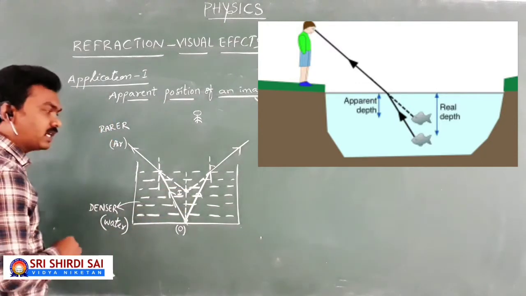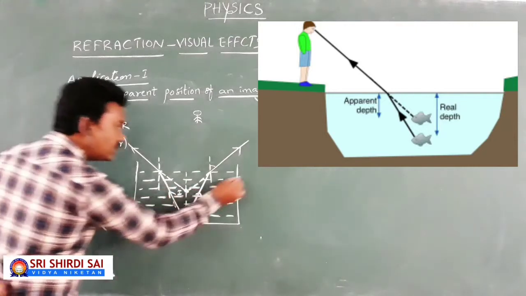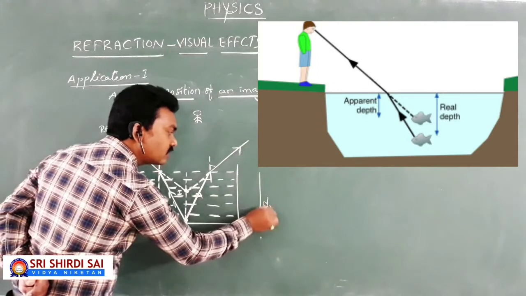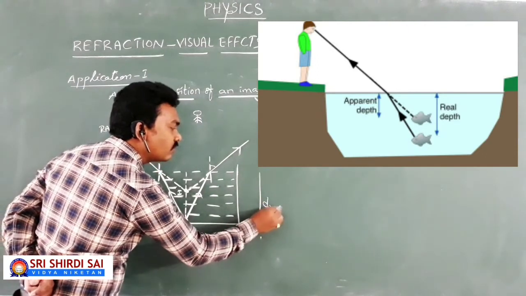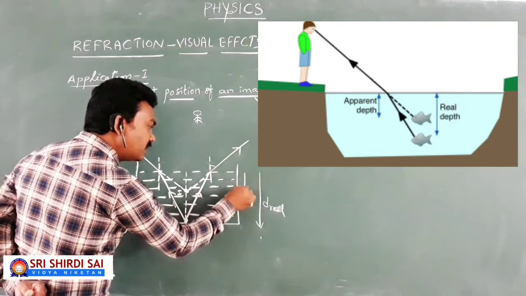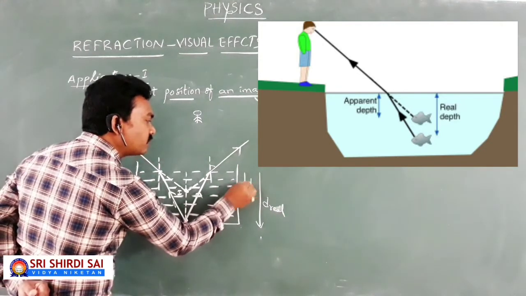So in this situation, here is the real distance of the object from the interface, but here is the apparent distance of the image from the interface.